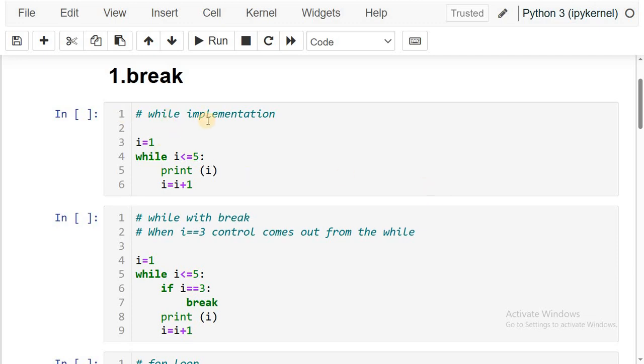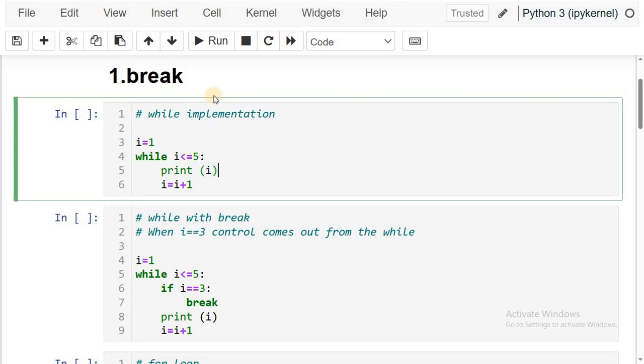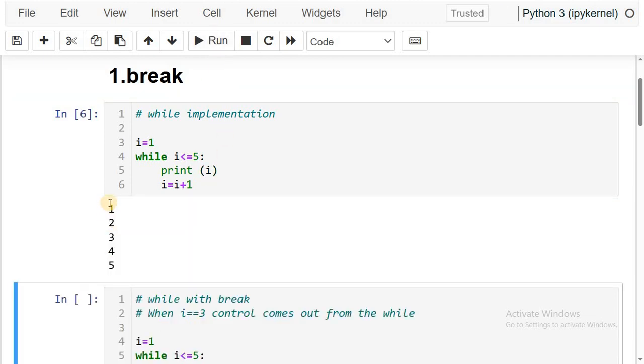See, coming to this example, we are implementing a while loop. I is assigned 1; while I is less than or equal to 5, print the value, and in each and every iteration the I value will be incremented. So our intention is to print the values from 1 to 5. Let us execute it: 1, 2, 3, 4, 5. This is the general implementation we already covered in one of our videos.